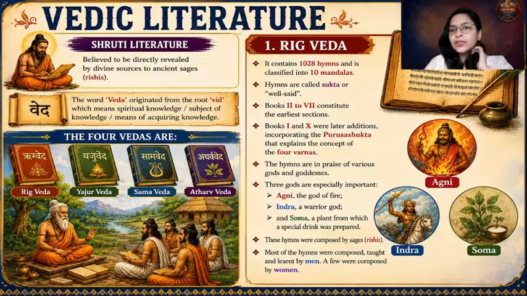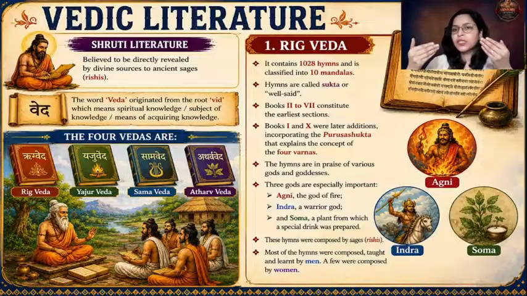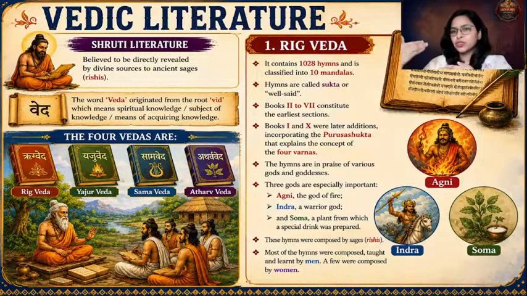Fine. Now, when I say Shruti literature, it says that Vedas are not the original creations of man. It means that man did not compose the Vedas on his own, using his own brain. The knowledge was revealed to man from the divinity. So from the divinity, the knowledge came to the Saptarishis. From the Saptarishis, it was communicated to the Brahmins, to the other sages, and slowly and gradually it went on passing from generation to generation.